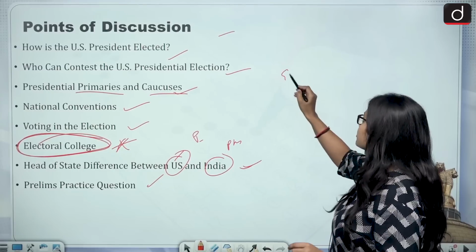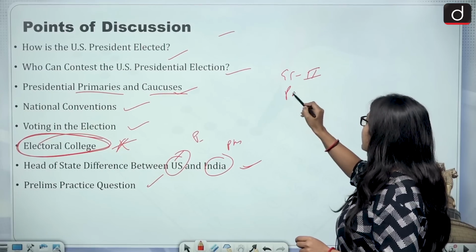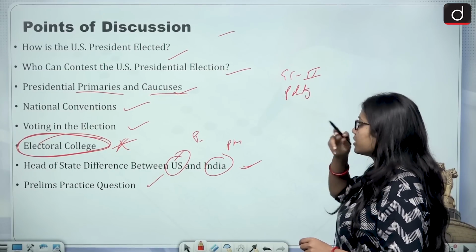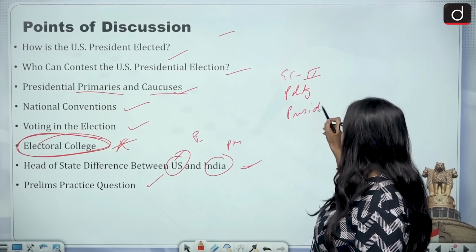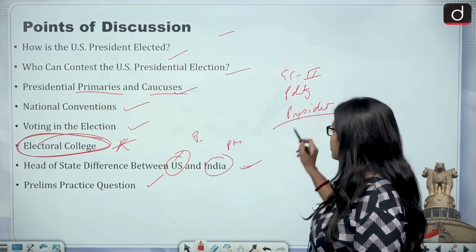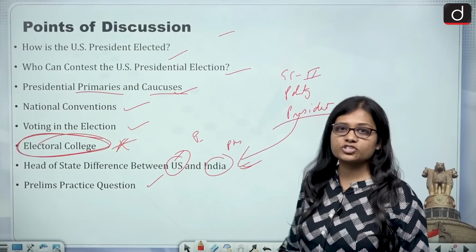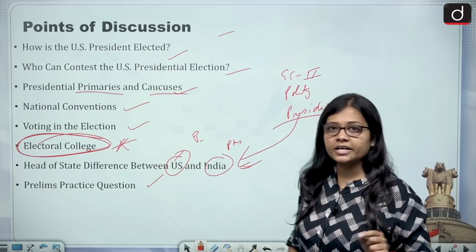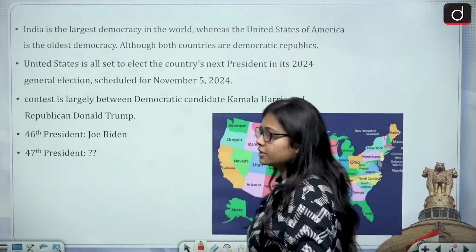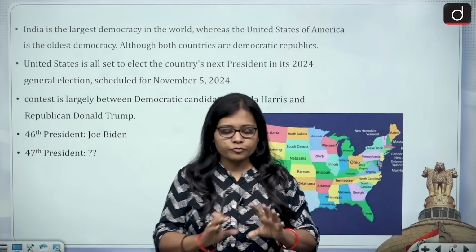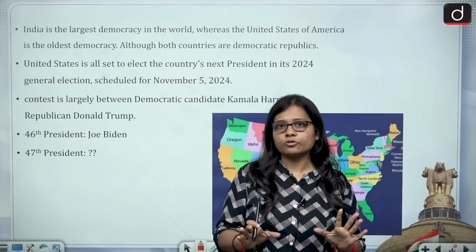The topic is of relevance from General Studies Paper 2, that is the polity segment. We will also come to know about how the president of the US is elected, and what is the difference between the head of state of the US and India. So let's begin. Now, this is a very, very basic thing that you need to know.